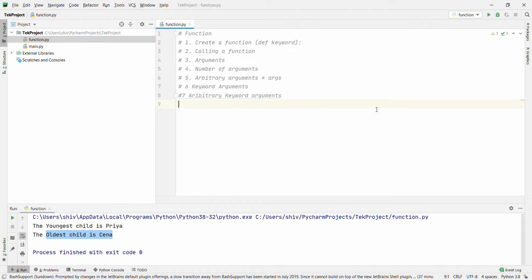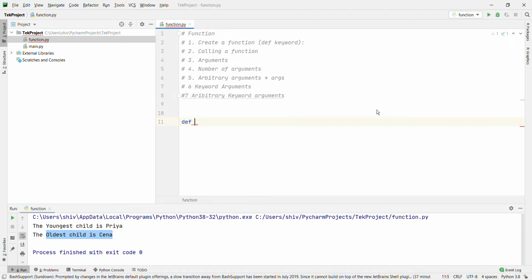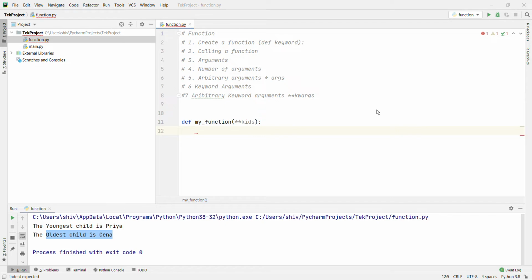Okay, let's go with the example. def my_function, and passing **kid, we are using kwargs. Okay, and then enter.